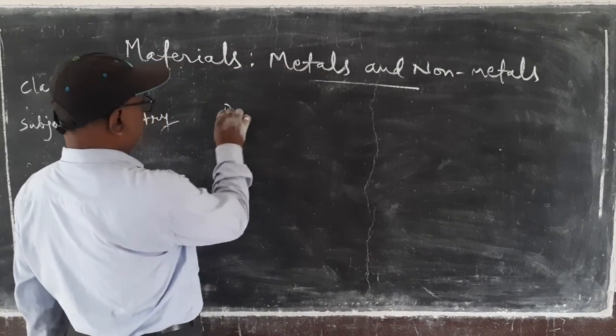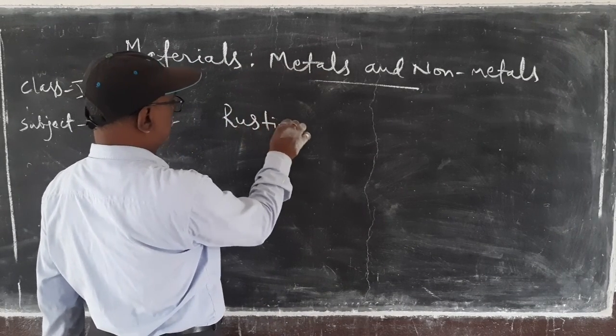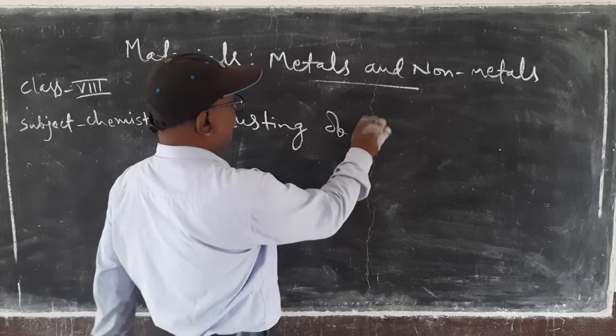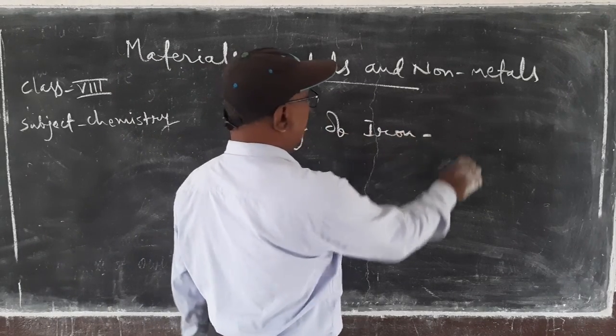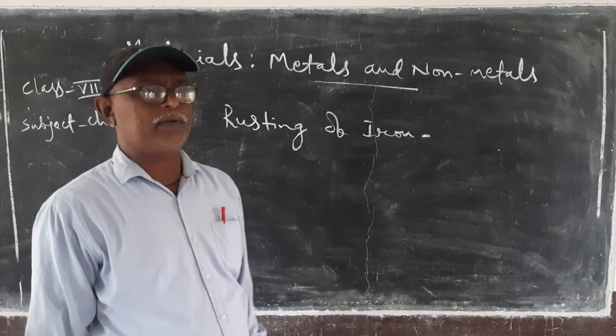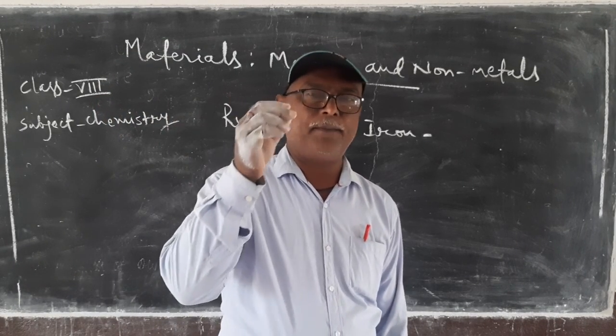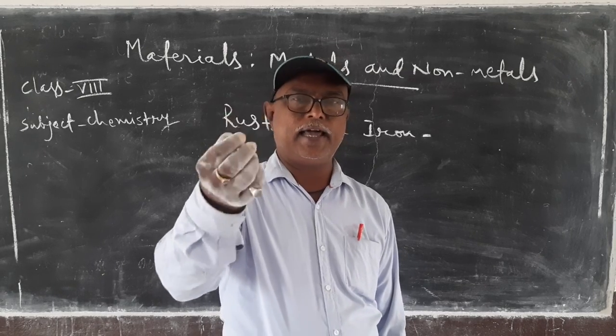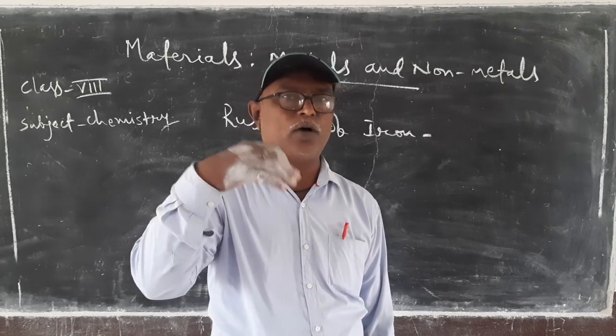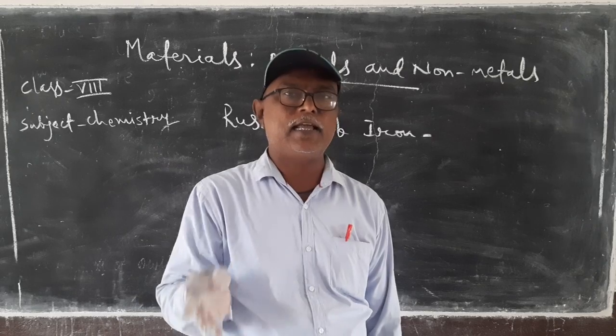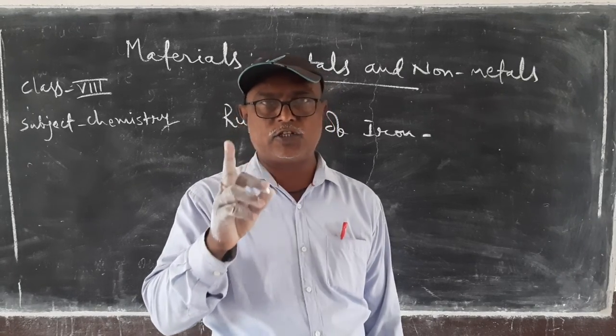Rusting of iron. When an iron particle is kept exposed to air for some time, then a porous, flaky, lighter substance is formed on the surface of iron particles, and that is known as rust.